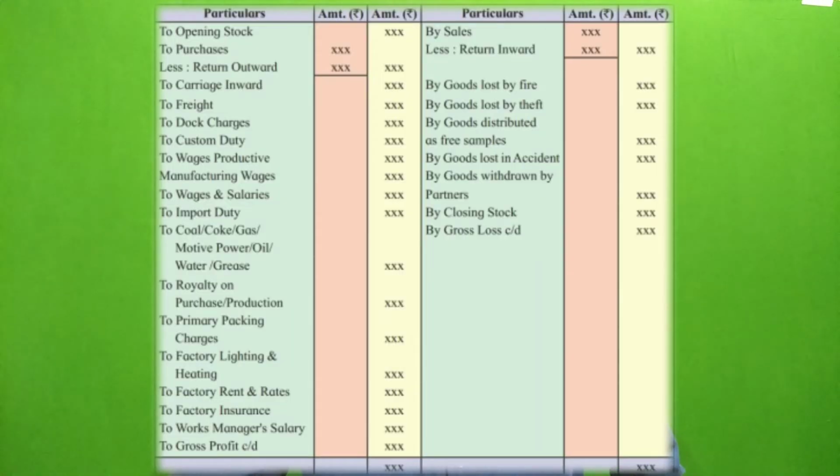Now students, we have to consider the formats given in the book on page number 16, the format of the trading account. On the trading account, it starts on the debit side with opening stock, then add purchases.